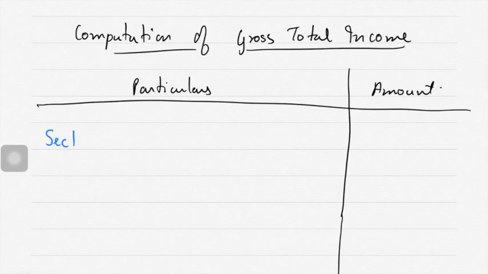Write down section 15, income from salary: nil.